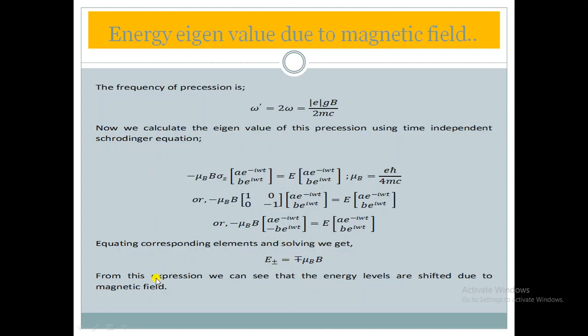From this last expression, what did we find? We found that in the presence of a magnetic field, the energy state also gets split into two components, or not? From this expression we can see that the energy levels are shifted due to the magnetic field.